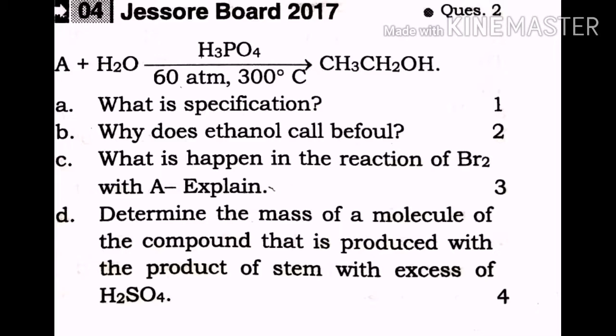The questions are given. The first question is what is saponification, and the second question is why does ethanol call biofuel? In question C, what happens in the reaction of bromine with A? Explain. In question D, determine the mass of a molecule of the compound that is produced from the product of the stem with excess of sulfuric acid.